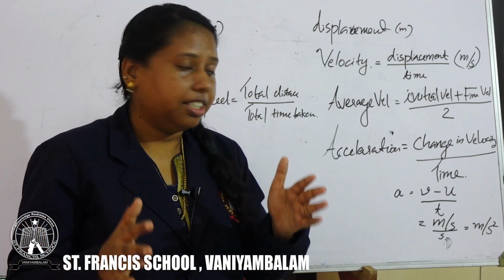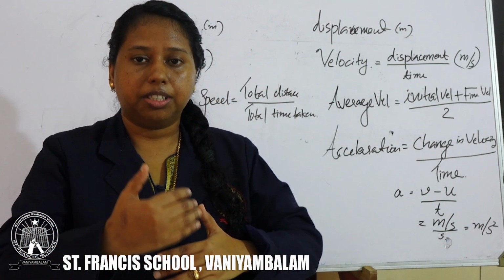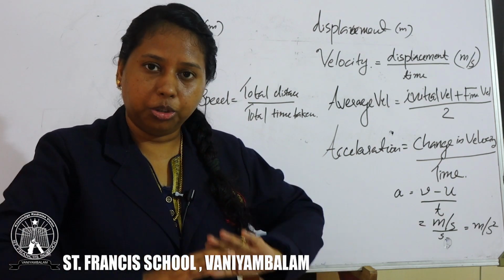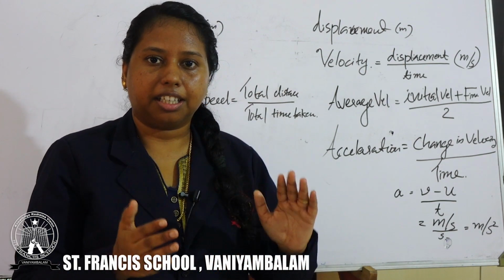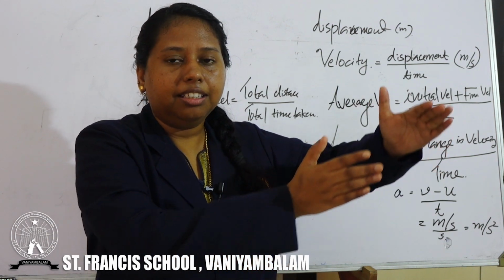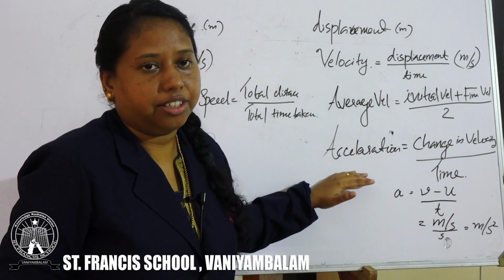And in the next case, suppose it starts from the railway station. You know that it won't go suddenly. It also will take time. So it will increase its velocity and the train will move. So this is about acceleration.